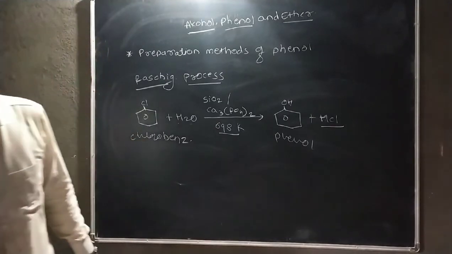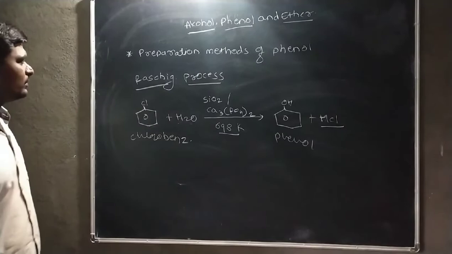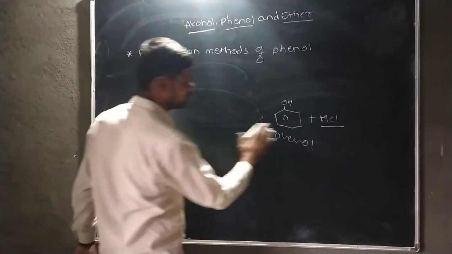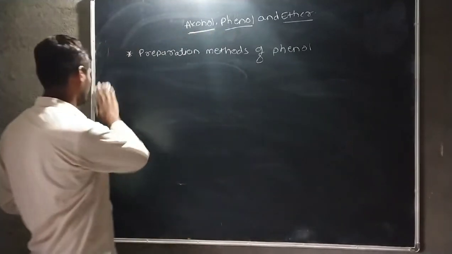Okay, guys. Then we also look at another preparation method of phenol.